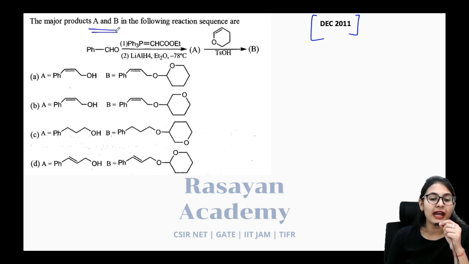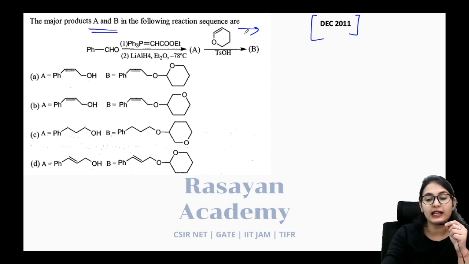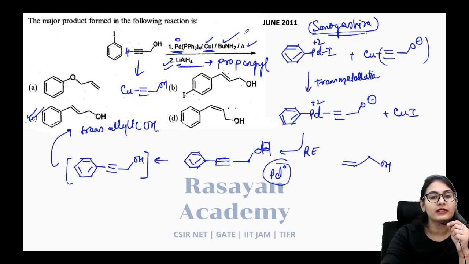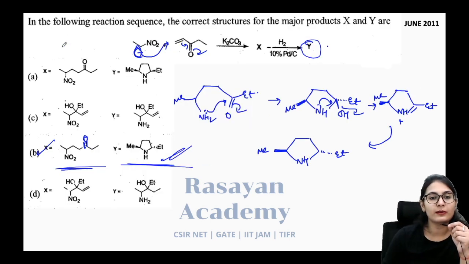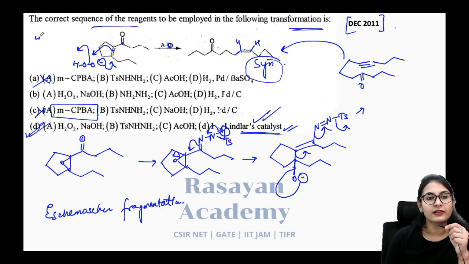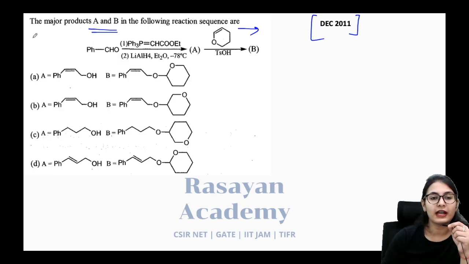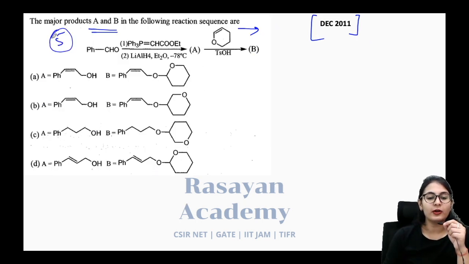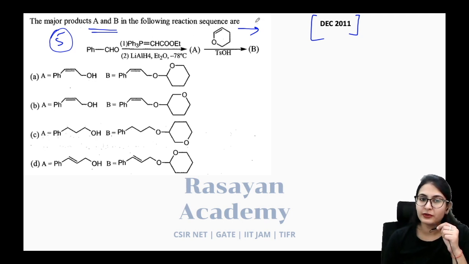Major products A and B in the following reaction sequence are. Yes, what happens to this? So how many questions have we done? This is your question number 1, this is question number 2, 3, 4, 5. Alright, fifth question. The major products A and B in the following reaction sequence are. Once again, stop the video, do it by yourself.